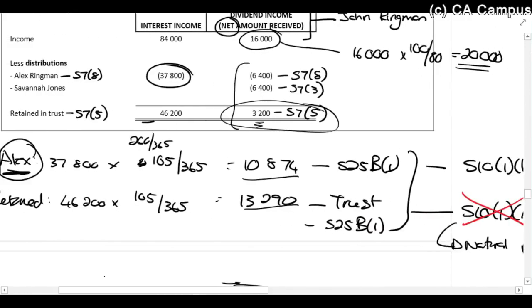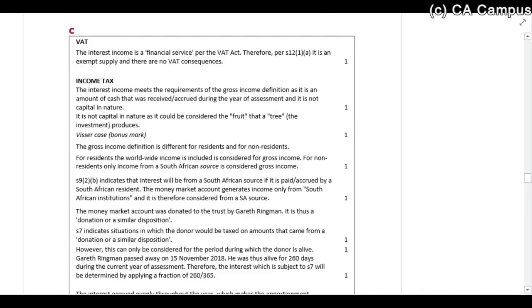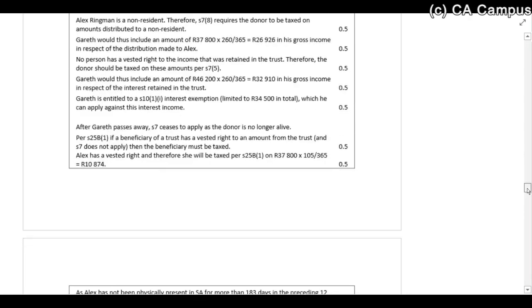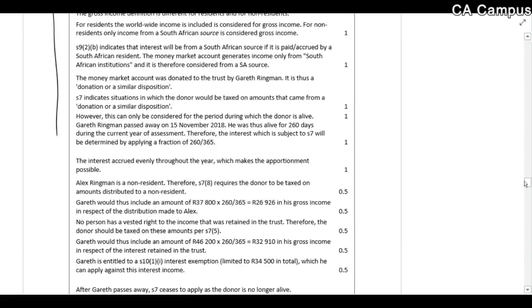So guys, very simple if you know the rules, but I just want you to see. We discuss VAT, this is in the solution. We discuss income tax and withholding tax. Please make sure that you see, when they do these calculations, the 260 is the period when Gareth was alive.